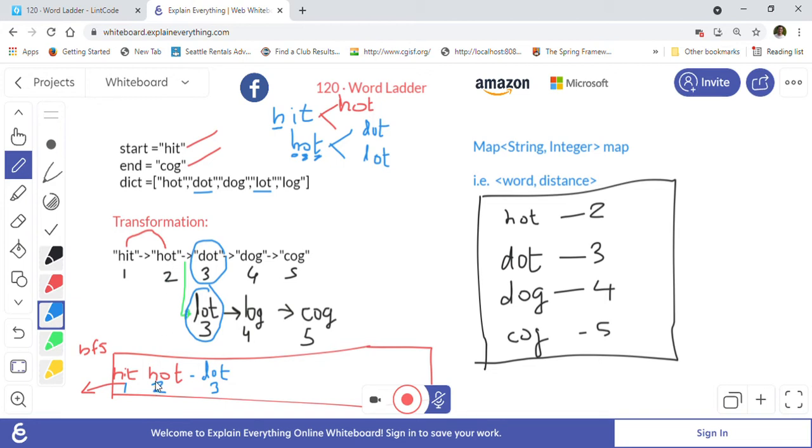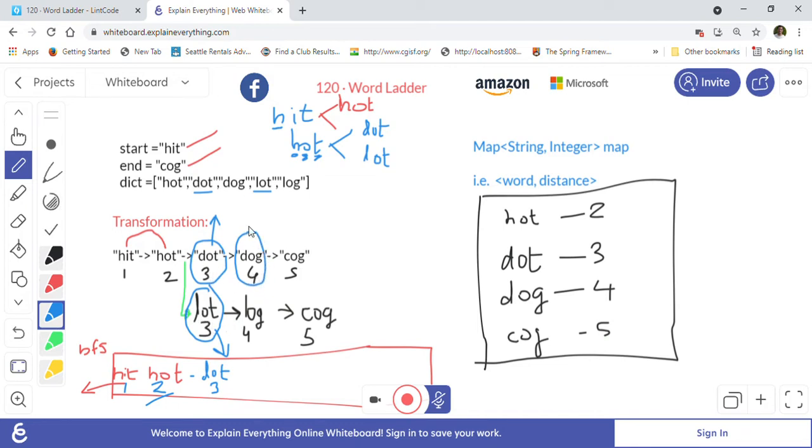So now we already took out hot. Now we will take out lot and dot from the queue. So I am just writing here. We take lot and dot out from the queue, and then we try to find their neighbors. Dot's neighbor is dog. Dog is a neighbor of dot, because you can replace one character, t with g, and dot becomes dog. So dog can be the next word with distance 4, because 3 plus 1 is 4.